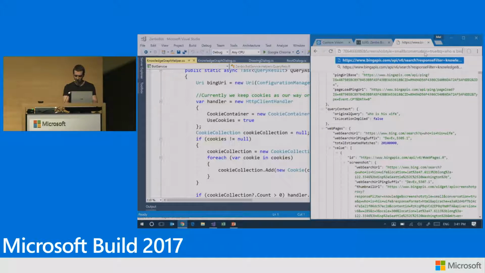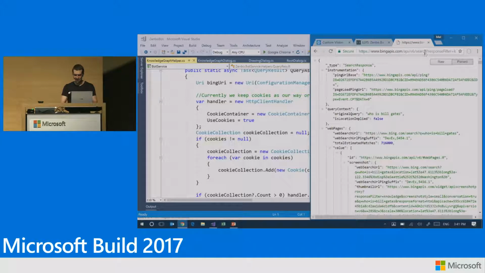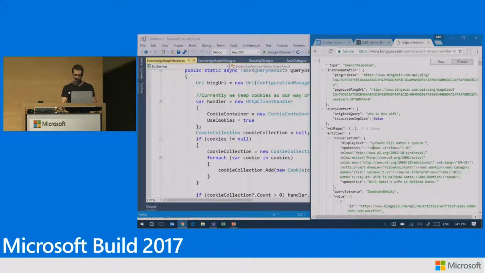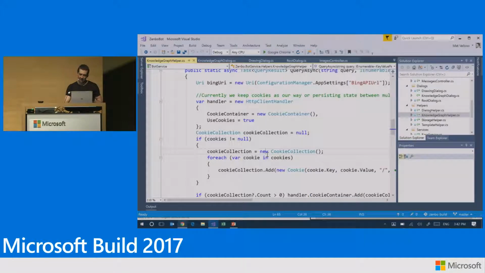Who is Bill Gates? And now let me do, who is his wife? So in this case, it says, I found Bill Gates' spouse, right? This is his wife. So you can ask follow-up questions. How old is she? Where is she from? And Bing will keep picking up those things because it knows the context of the conversation. Okay? So I'm plugging that here.